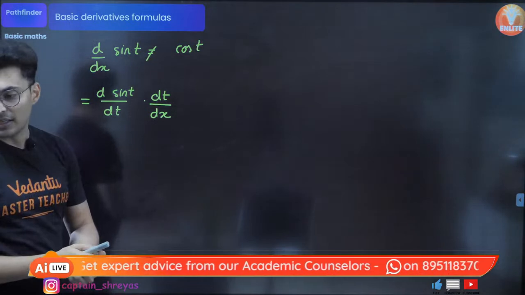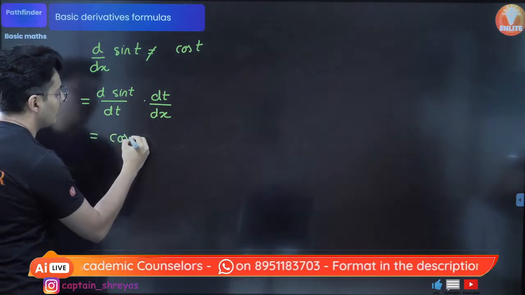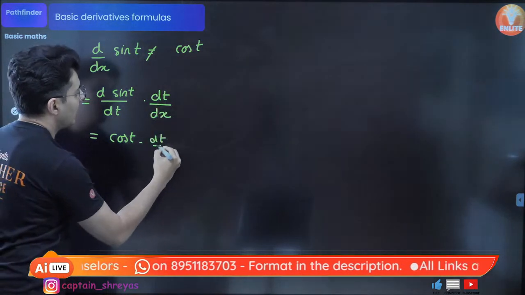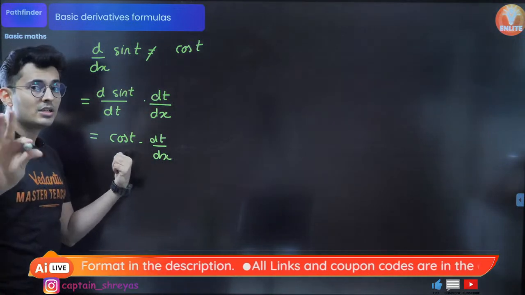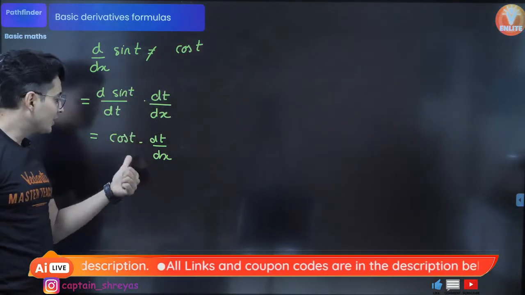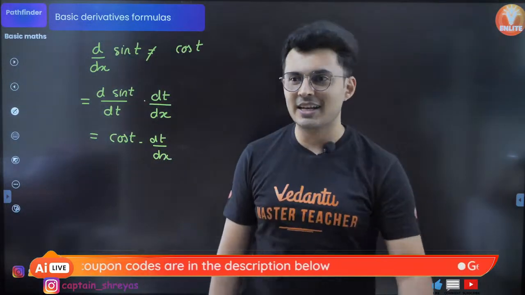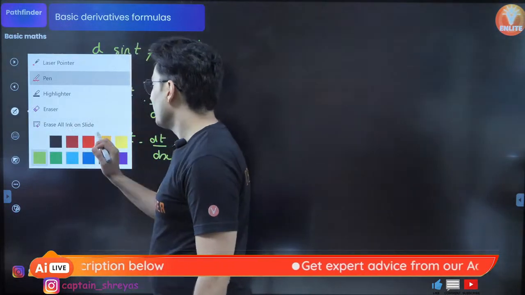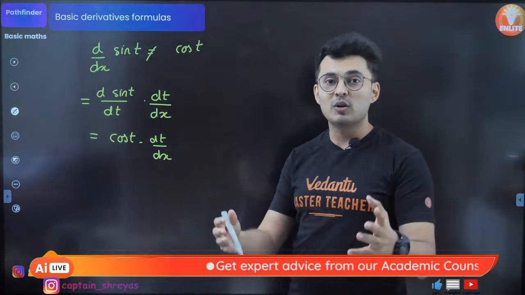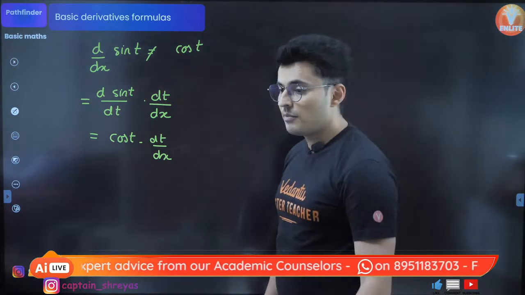Now it becomes easy. The derivative of sin t is cos t into dt by dx. That's what it is. So the derivative of sin t with respect to x is not cos t, it's cos t into dt by dx. Is that clear? Isn't this the most common mistake, guys? Tell me if I'm wrong. Isn't this one of the most common mistakes you made when you were learning derivatives or solving problems in physics, especially on calculus?